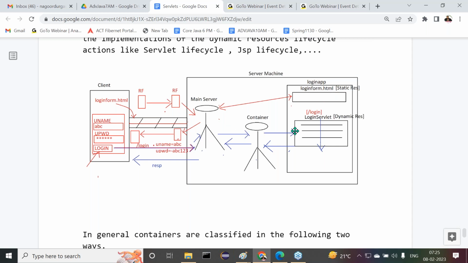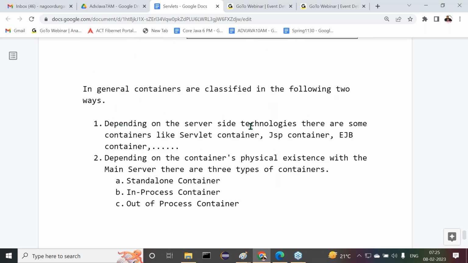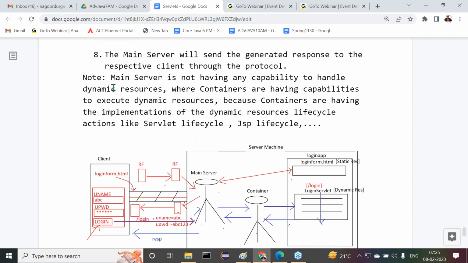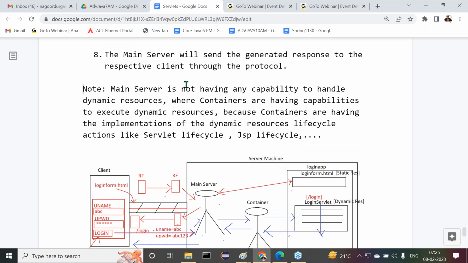Then I have given one separate conclusion here. What is the conclusion? Main server does not have the capability to handle dynamic resources, whereas containers have the capability to execute dynamic resources. Why? Because containers have the implementations of the dynamic resources lifecycle actions, like servlet lifecycle, JSP lifecycle, and so on. So main server does not have this much capability, whereas containers have this type of capability. Got it or not?